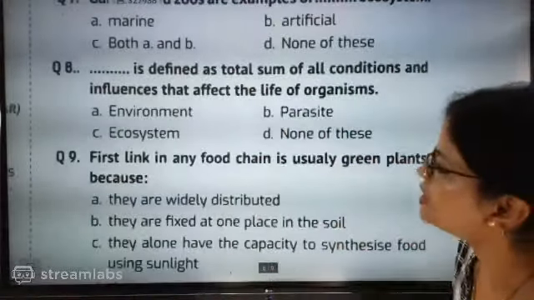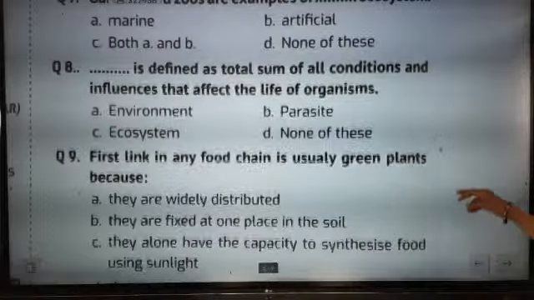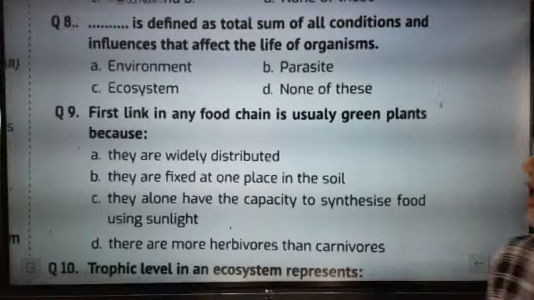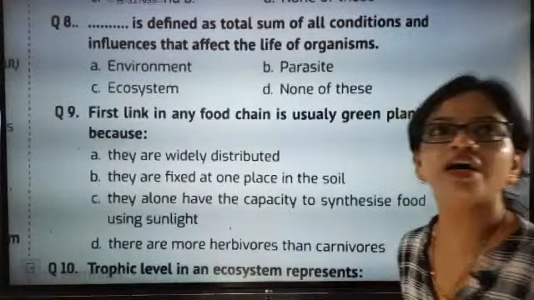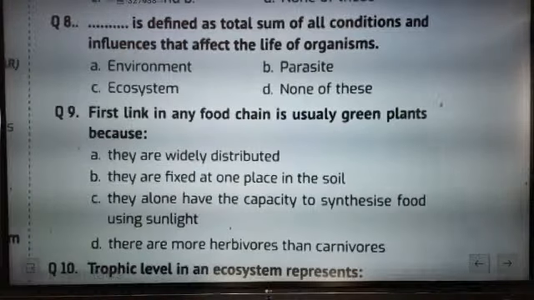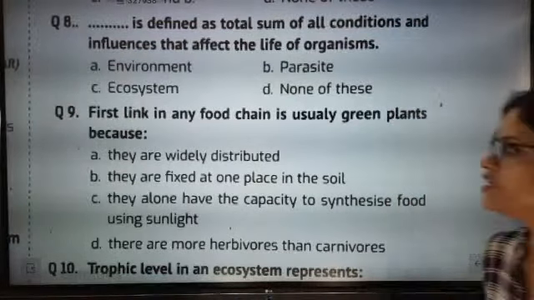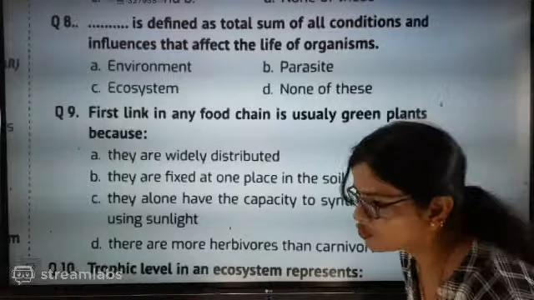First link in any food chain is usually green plant because they are widely distributed, they are fixed at one place in the soil, they alone have the capacity to synthesize food using sunlight, they are more herbivorous than carnivorous. So I think you should think very nicely for this question and then decide what could be the correct answer here.